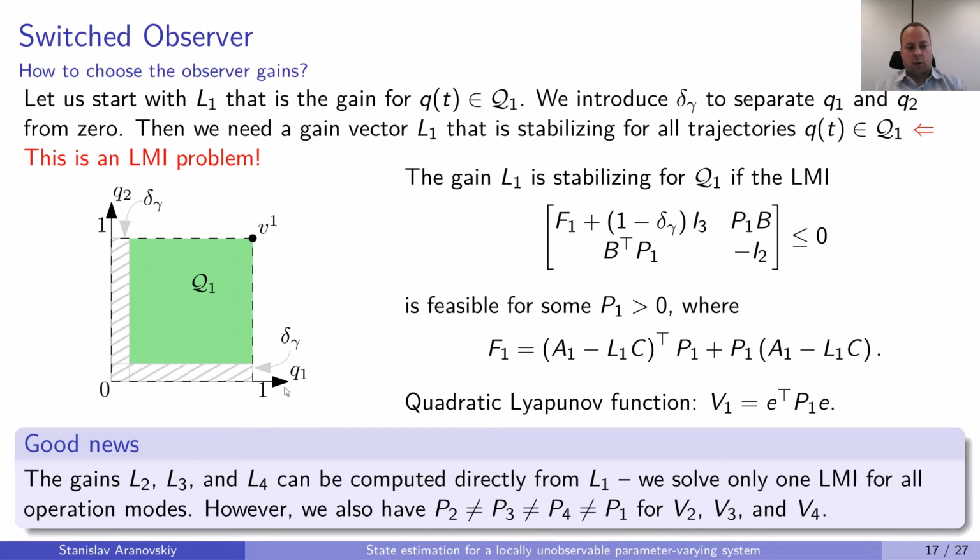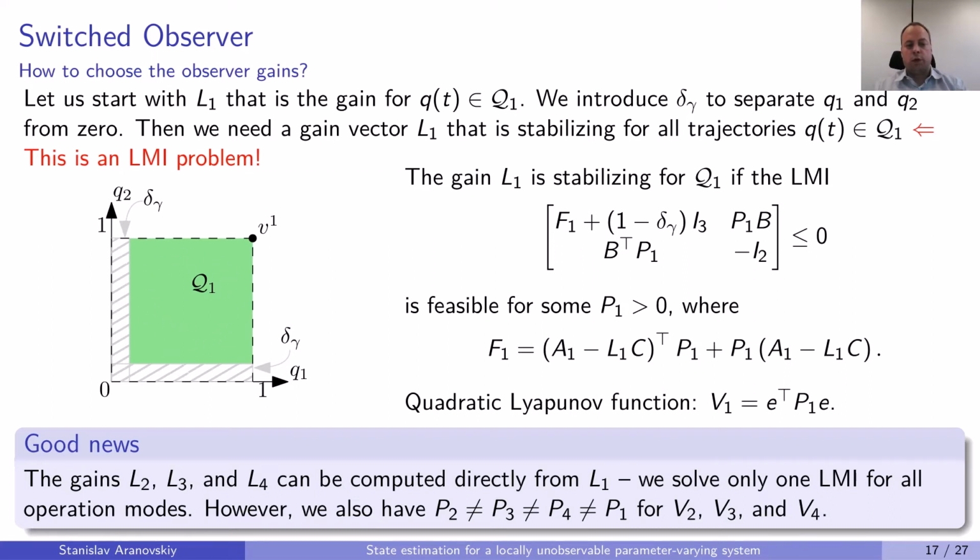So to have our problem well posed, we need to introduce some delta gamma, which is basically the distance between the axis, where our observability matrix becomes singular, and the area in which our observer will work. So we introduce this delta gamma to make the separation, and then we need to design the gain L1 such that our observer is converging for all possible trajectories Q of t inside the green square.